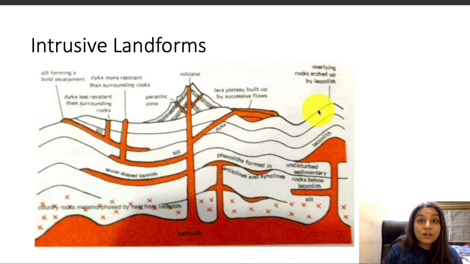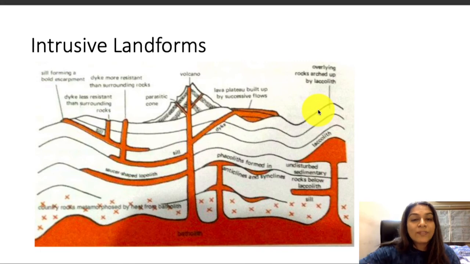Now, when the volcano is erupting, apart from the central pipe, we already understood that there could be other paths that lava may find, and it may settle there, and it may come out or it may not come out. If it does come out, it might form a parasitic cone, but if it does not come out, it basically forms such intrusive landforms. So let's look at them one by one.